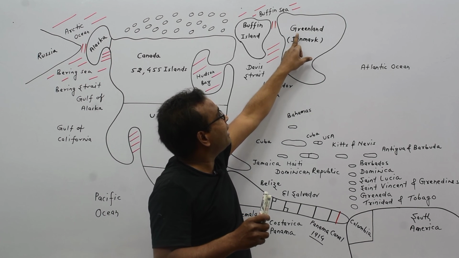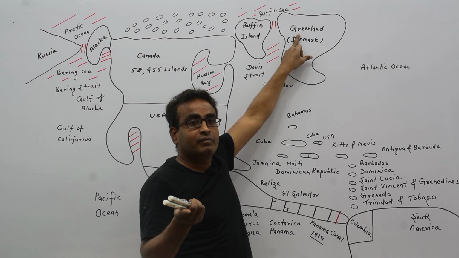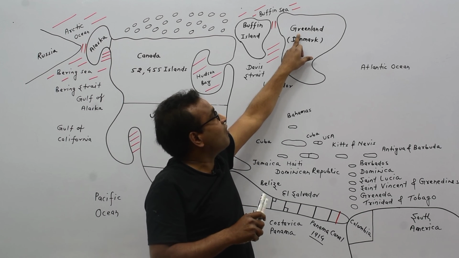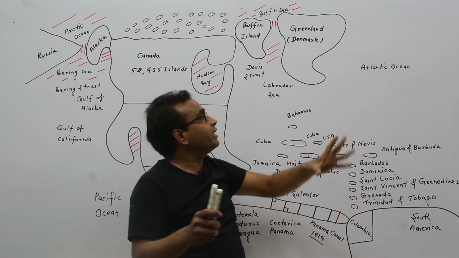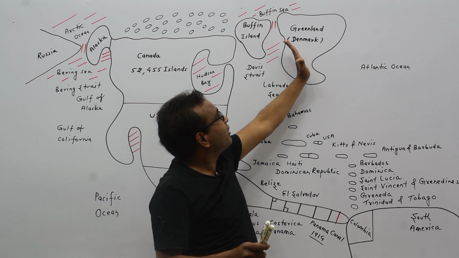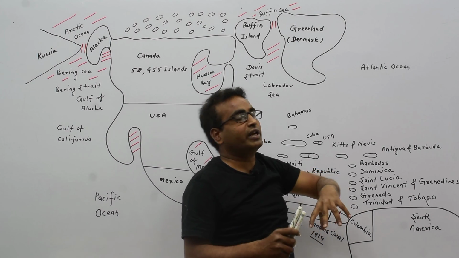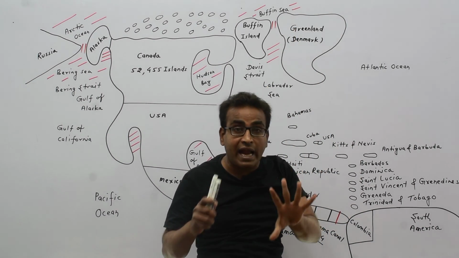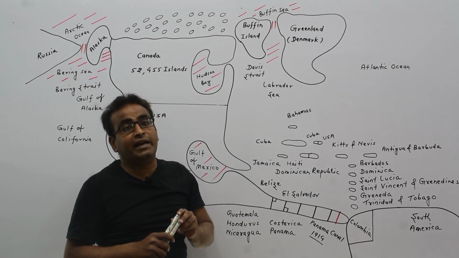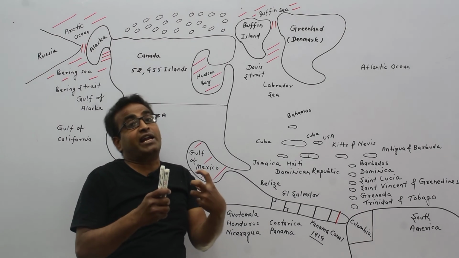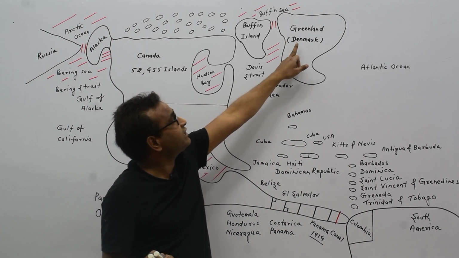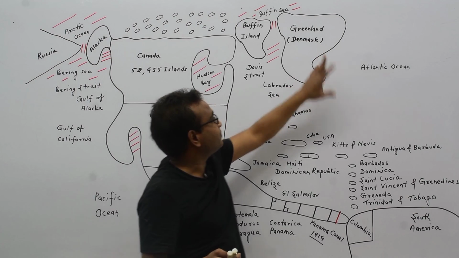Greenland is the biggest island in the world.